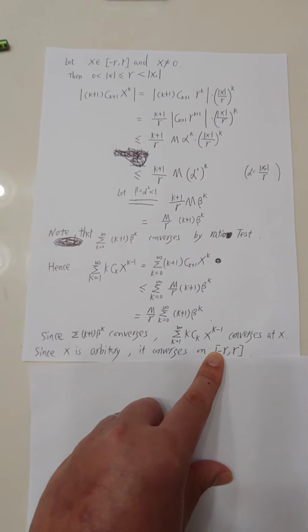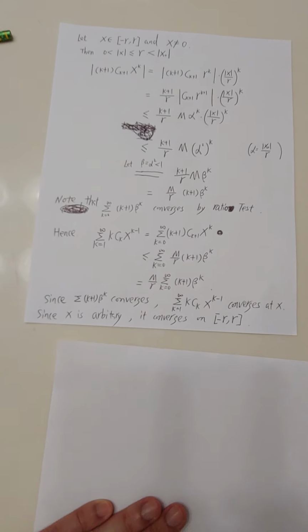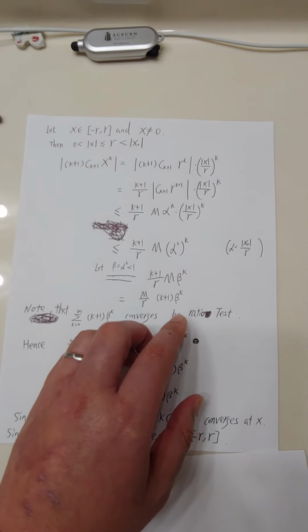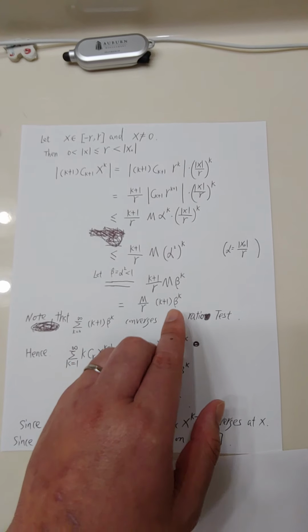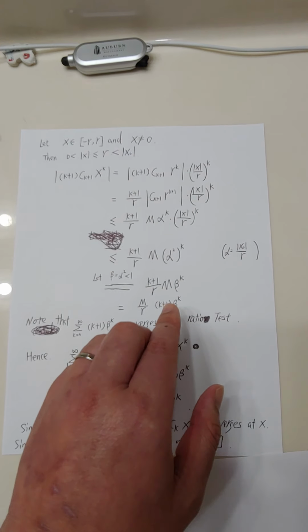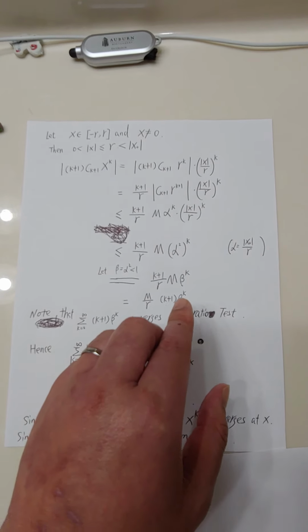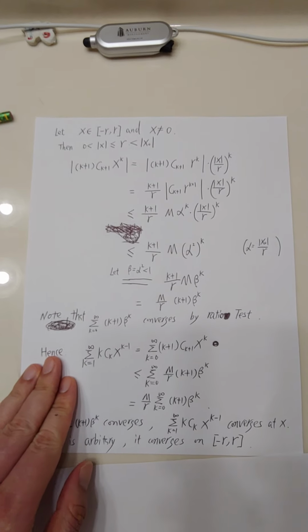Okay, so the next thing is we want to show that it's uniformly convergent. For uniform convergence, we should have some constant times some constant which is less than 1 raised to the power k, right? This is by the lemma. We can use the lemma to prove that.